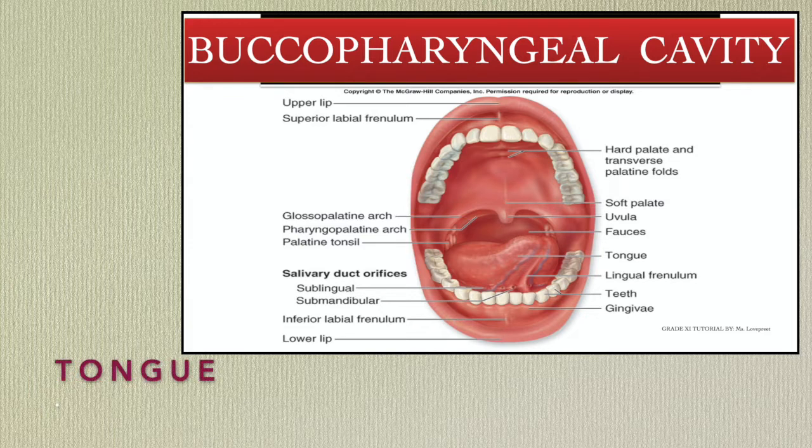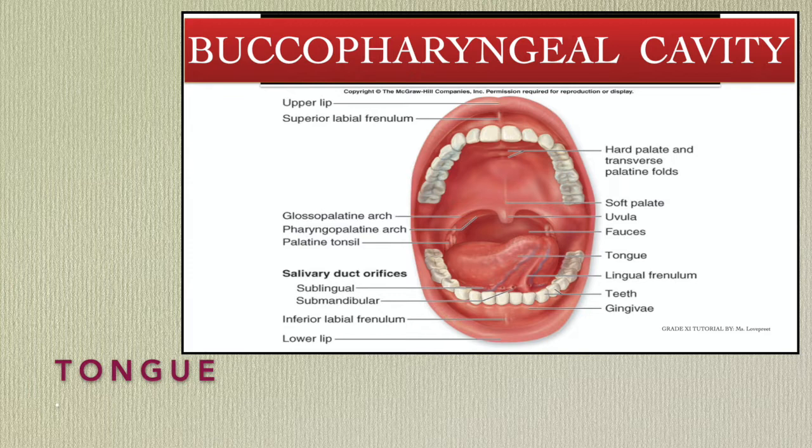Now next part is the tongue. It is a part of the buccopharyngeal cavity. The tongue is a thick muscular organ present on the floor of the buccal cavity, and its posterior part is attached to the floor of the buccal cavity by a soft ligamentous fold called the lingual frenulum. Again look at the same diagram. In the lower jaw, behind the teeth, the tongue is attached to the floor of the buccal cavity with a thin flap. It is called the lingual frenulum.